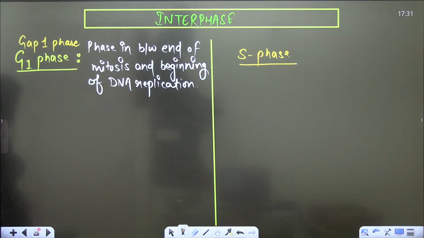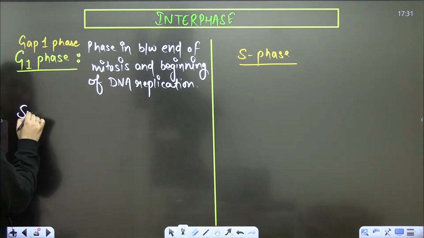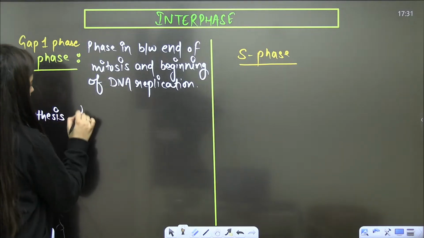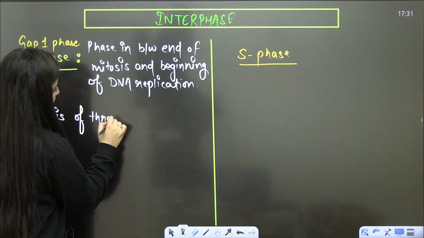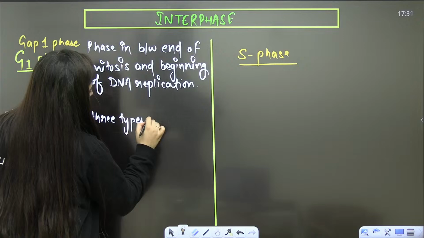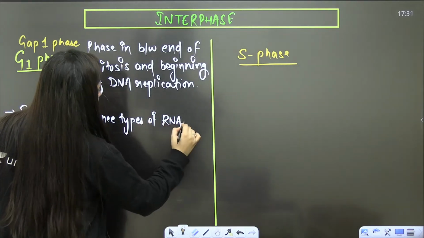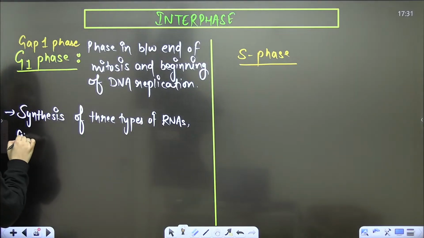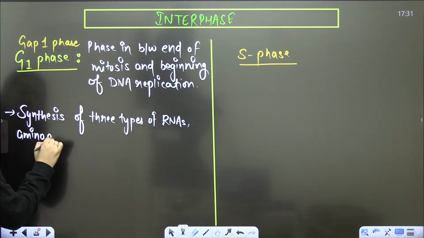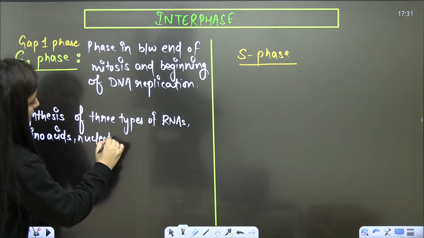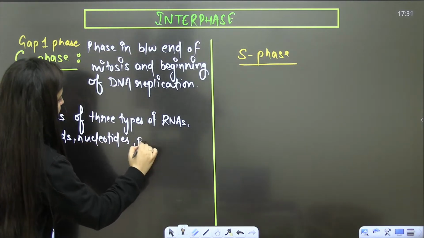So what will be synthesized here? RNA, enzymes, proteins, nucleotides. Synthesis of all three types of RNA, that is rRNA, mRNA and tRNA, amino acids, nucleotides, and proteins.